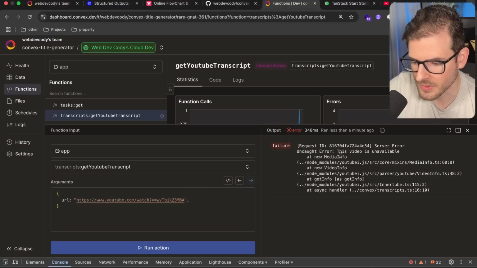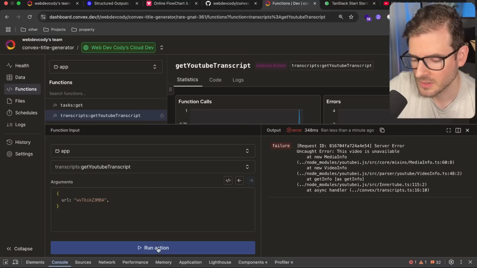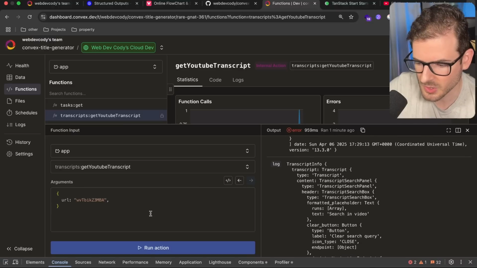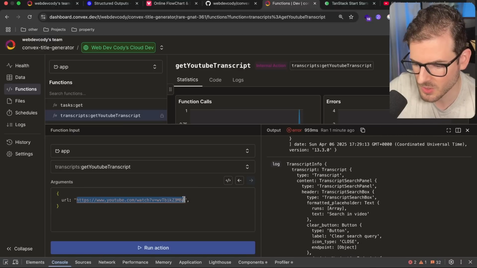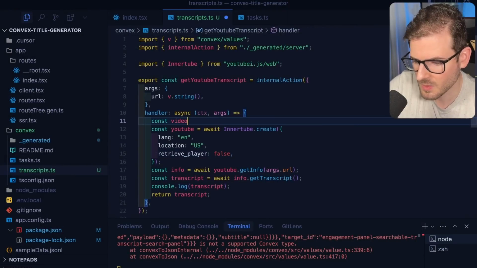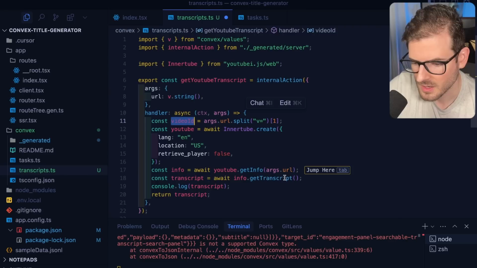It looks like it failed. And I think it's because it doesn't expect the full URL. I think it just needs the video ID. So I'm going to just delete this actually and see if it works. So we did get the transcript info, but the endpoint kind of failed. So I'm going to do a little bit of changes here. I do want this to take a URL because I think it'll be easier. But what we're going to do is get the video ID from that URL and just split the last thing from it. And then we're going to use that video ID here.